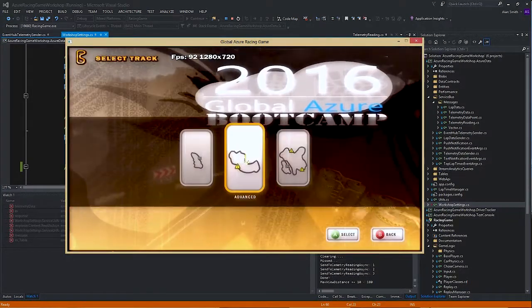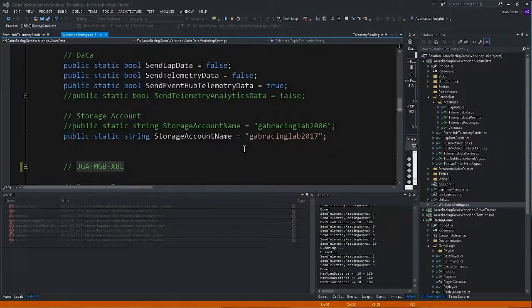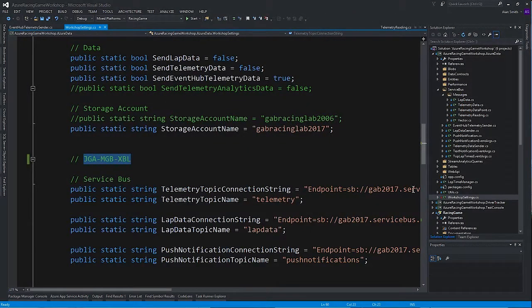And what that will do is, as it's running, it will basically fire off the event data into Event Hub. And if I bring up the Azure portal, we should be able to see that.